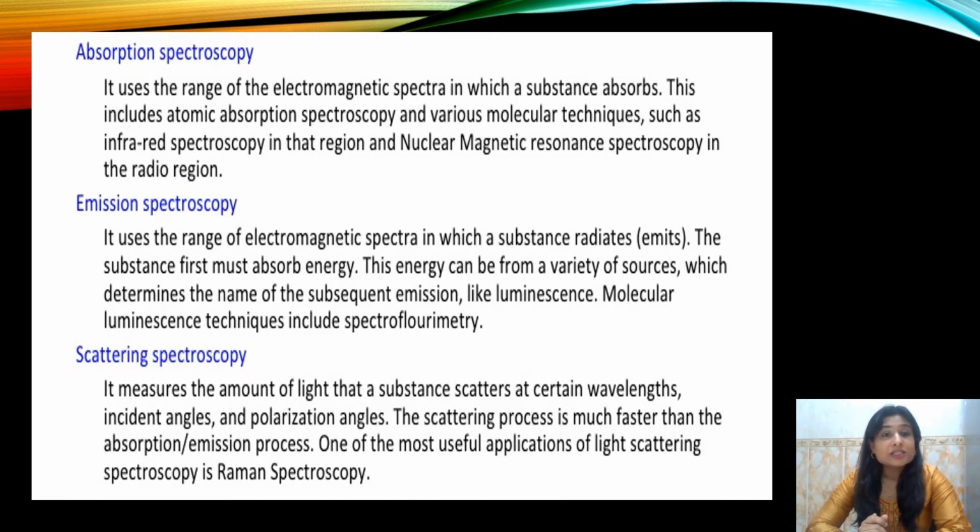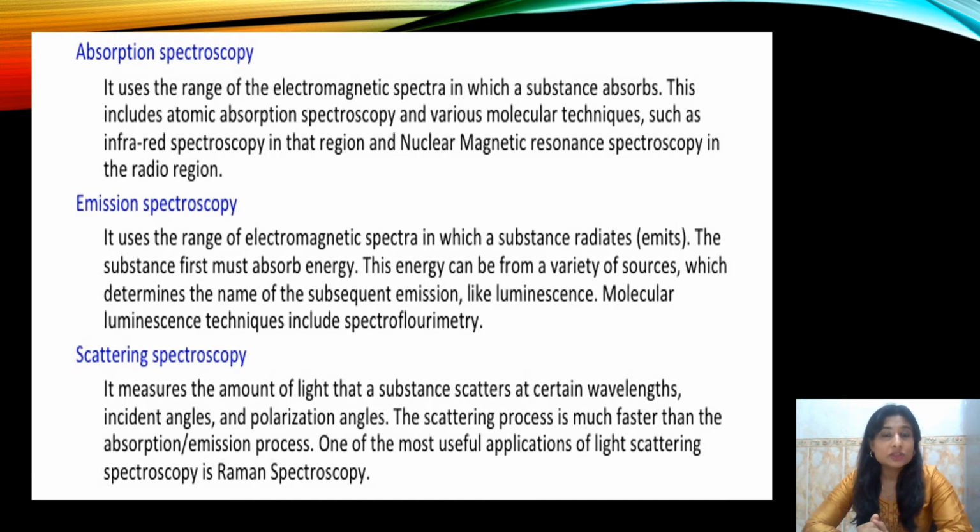In absorption spectroscopy, what happens is the matter absorbs the electromagnetic radiation and the atoms move from a lower energy level to a higher energy level. So this includes atomic absorption spectroscopy and other molecular techniques also, like infrared spectroscopy.